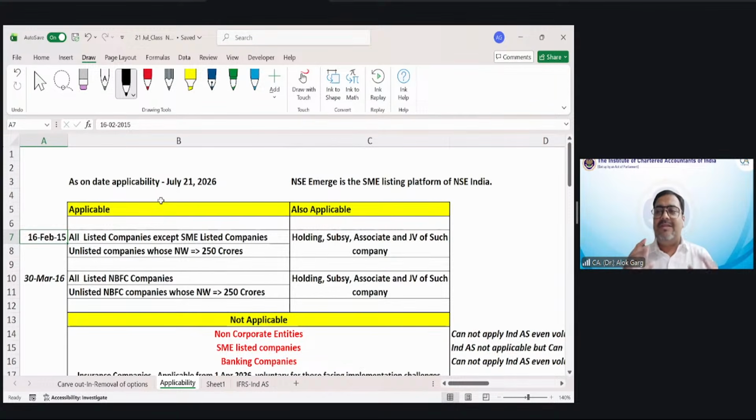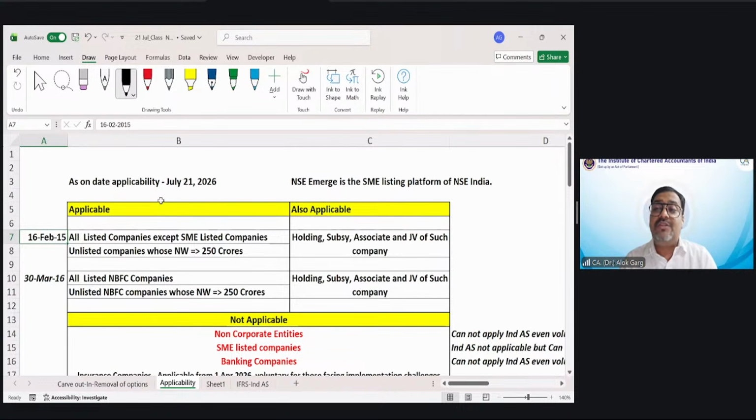Now, we'll discuss on which set of entities Ind AS is applicable. I would request all of you, please write down. I'm sure that you are listening to this class lecture with a pen and paper. Question number one, sir, is Ind AS applicable only to companies or to non-corporate entities also? Ind AS is only applicable to companies, right?